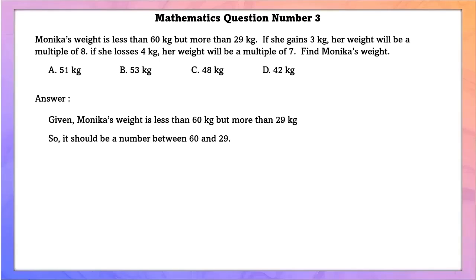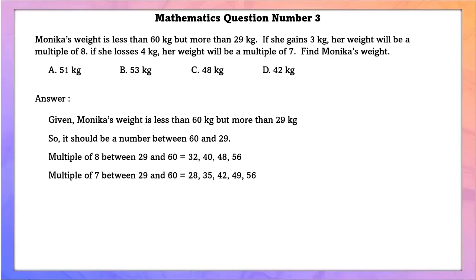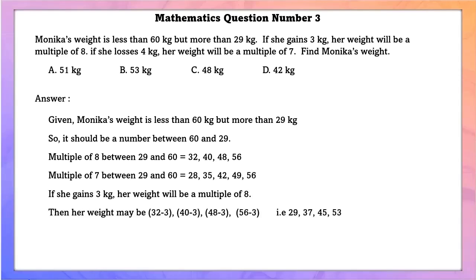So multiples of 8 that are between 29 and 60 are 32, 40, 48 and 56. Multiple of 7 that are in between these two numbers is 28, 35, 42, 49 and 56. Given if she gains 3 kg, her weight will be a multiple of 8. If we add 29 plus 3, it will be a multiple of 8, that is 32. Similarly, if we add 37 plus 3, it will be a multiple of 8, that is 40.